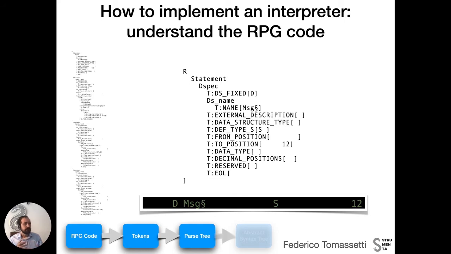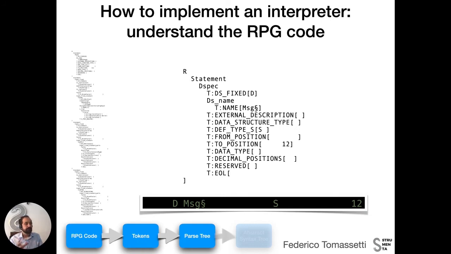So it contains some of the tokens, for example, the dsFix token, the name token, the def type s token, and the toPosition token. And it contains some other optional tokens that in this case are not present, but they could be present. And it also contains some levels, because we have a statement that contains a dspec, that contains a list of tokens, and another node, the ds name node, that contains in itself only one token, the name token.